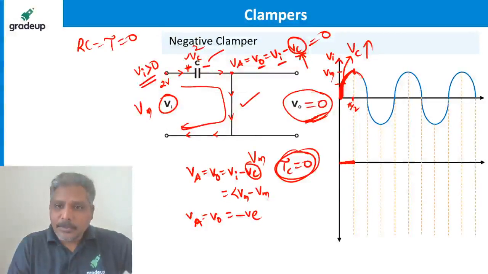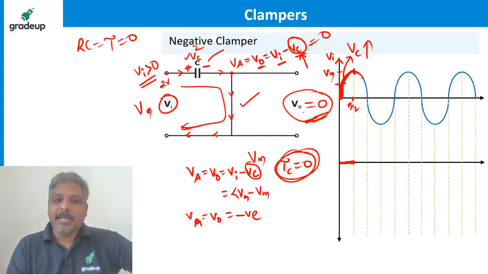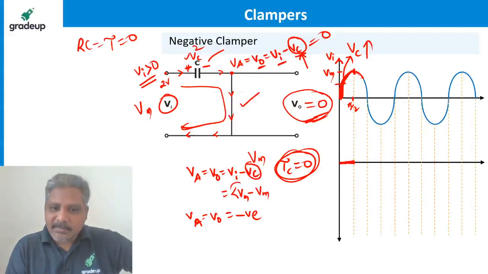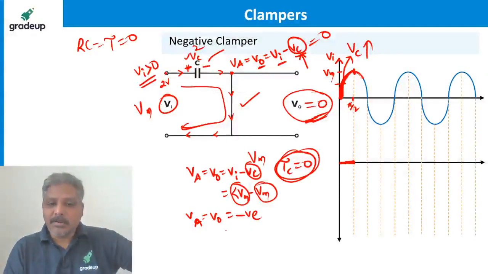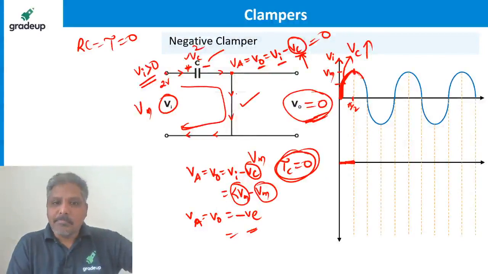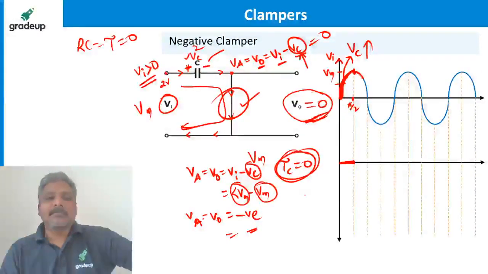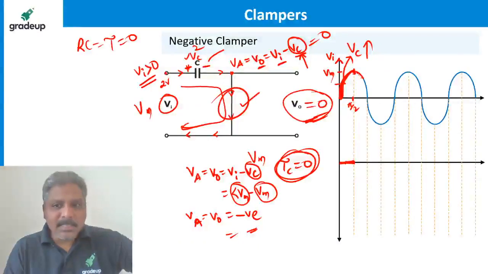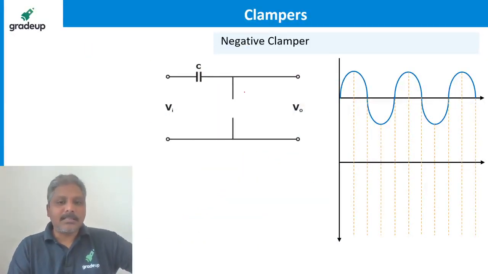The moment input is less than Vm, the anode of this diode is going to be reverse bias, because the input voltage is less than Vm and the capacitor voltage is Vm. So what is the anode voltage going to be? Negative. That makes this diode reverse bias. So the moment input is less than Vm, the circuit diagram is going to be like this.